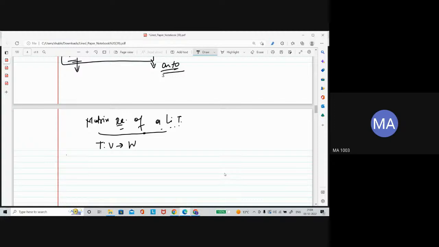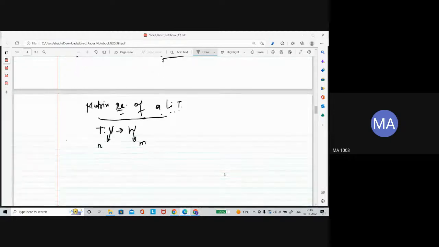Suppose the dimension of the domain is n and the dimension of the codomain is m.